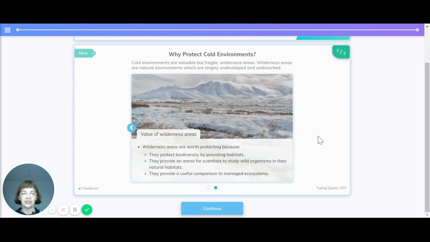There's also value to wilderness areas. They're worth protecting because they protect biodiversity by providing habitats. They provide an arena for scientists to study wild organisms in their natural habitats, and they provide a useful comparison to managed ecosystems.